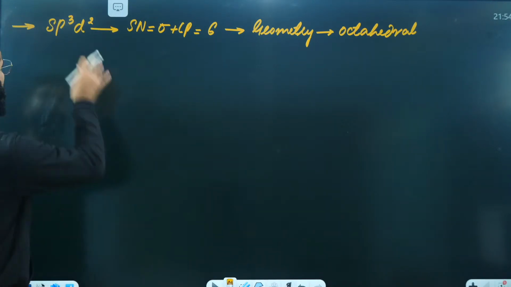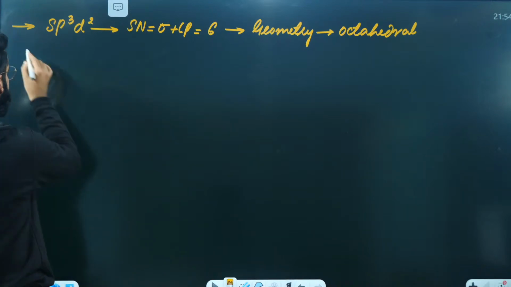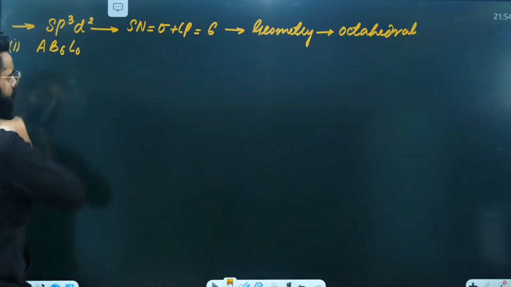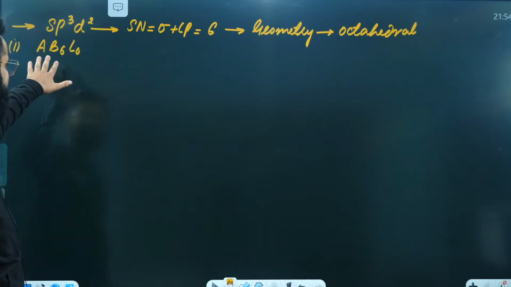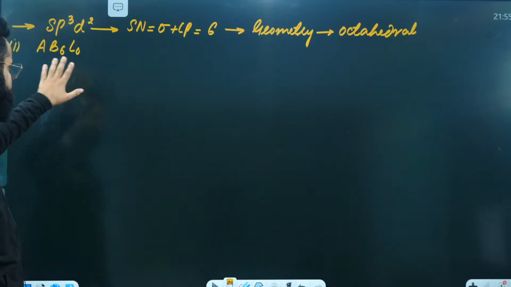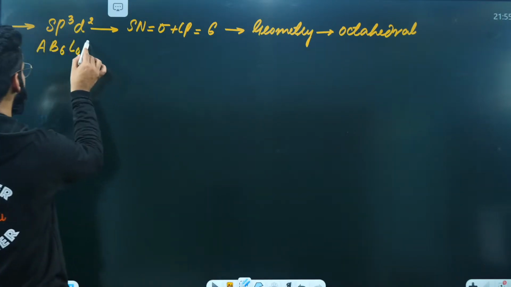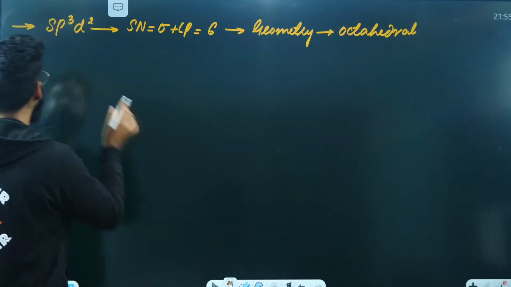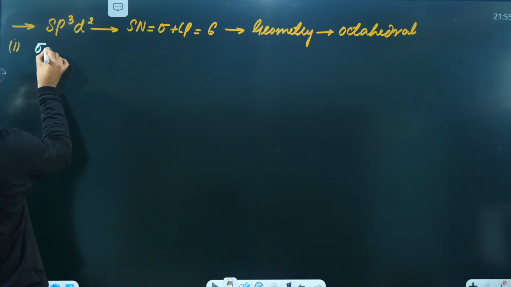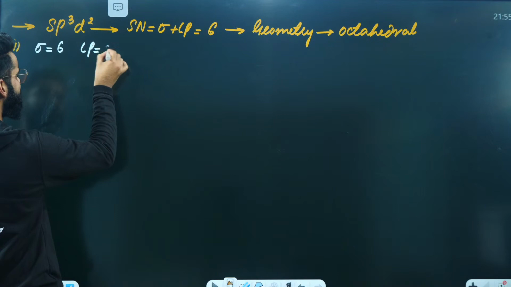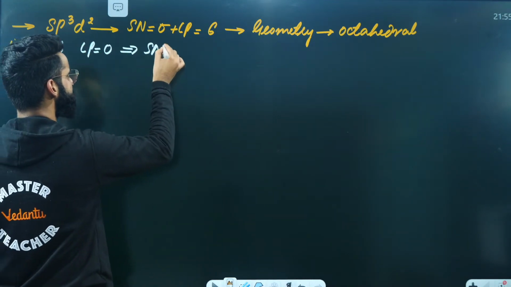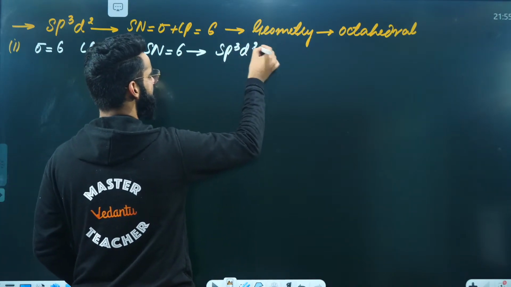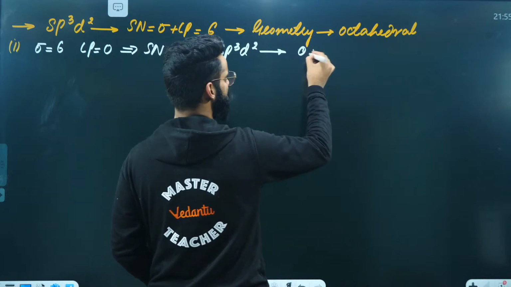Now in these molecules in which the hybridization involved is sp3d2, the first category is of the type AB6L0. This is the first type. Or let me write it in the way we used to write it till now. First of all, let's say I've got the molecule in which the central atom is forming 6 sigma bonds and there is no lone pair on the central atom. So what about the steric number? Steric number is going to be 6 plus 0, that is 6. If the steric number is 6, the hybridization involved is sp3d2, right? If the hybridization involved is sp3d2, the geometry is going to be octahedral, right?